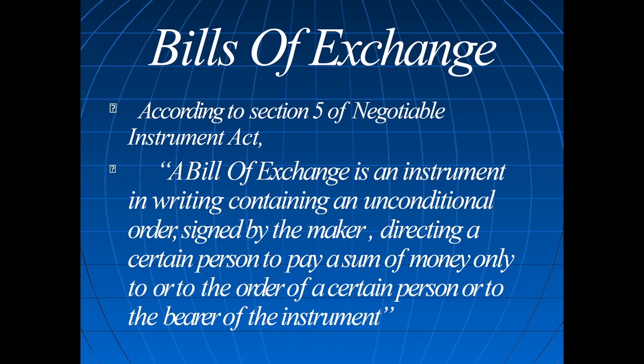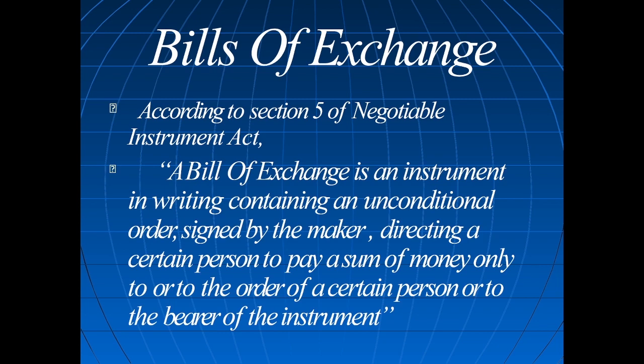You will know about cheques, I think. Somebody among you has knowledge about cheques. In the cheque, the first line is pay to. You can write self, which indicates pay to me or pay to myself. Order of a certain person: you write somebody's name, X, Y, Z. Or you will write bearer of the instrument.